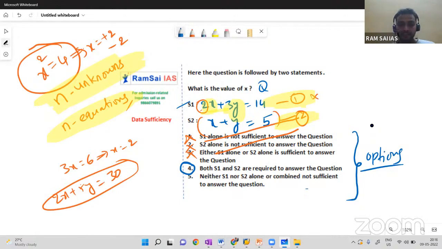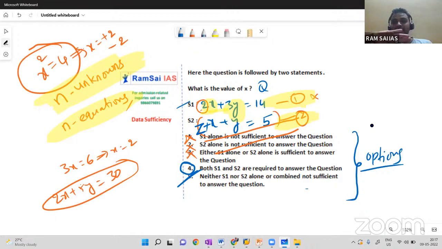Just imagine in the second equation I have z also: 2x plus 3y equal to 14, x plus y plus z equal to 5. Then we have three unknowns with two equations. We cannot solve this problem, and then I'll go with option 5. Even if I combine the two, I will not get the answer. Can you get the answer? No, right? So this is how we have to check. Remember 2 points carefully. First, you should get a unique value, not multiple answers. And second, we have to follow the pattern.